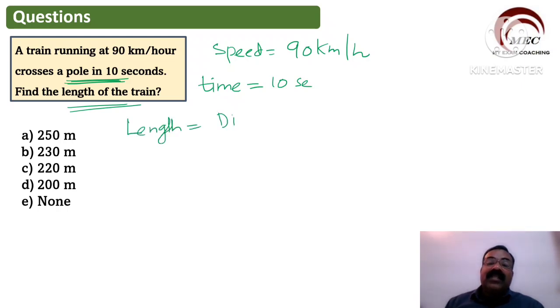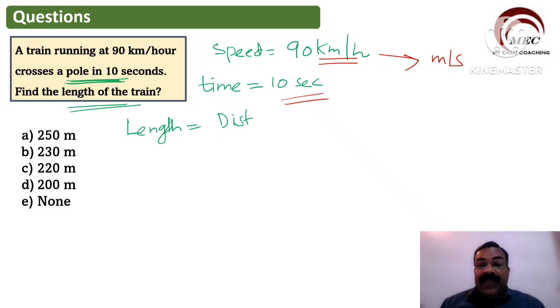Distance. We have to find out the distance. So distance of the train, now you can see time is given in seconds, speed is given in kilometer per hour. So kilometer per hour we first have to convert into meter per second. How to convert? To convert 90 kilometer per hour into meter per second, we have to multiply 90 by 5/18.